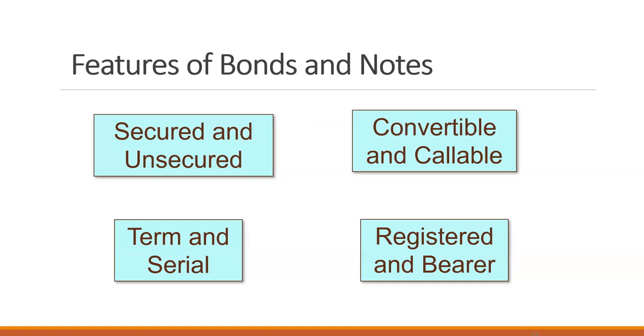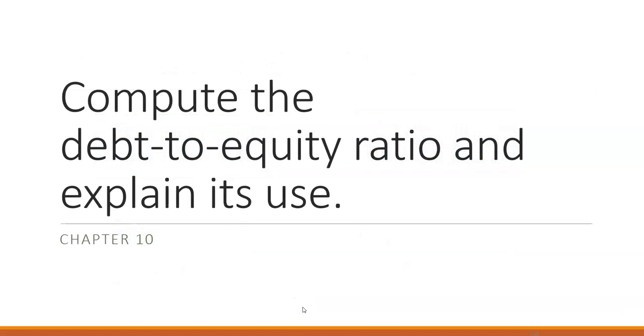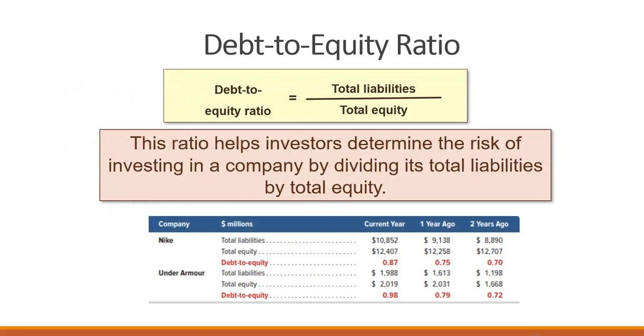The last thing that we talk about in Chapter 10 is the debt to equity ratio. What the debt to equity ratio shows is how a company is financed, whether they are financed by debt or financed by equity. So do they have more liabilities or more stock? This helps us determine the risk of investing in a company. So we would divide its total liabilities by its total equity. And we see these different debt to equity amounts here.